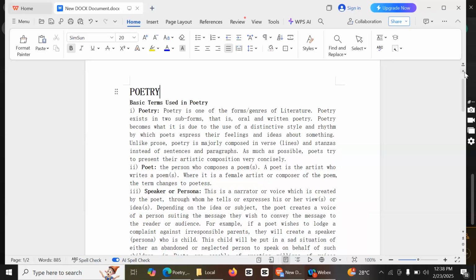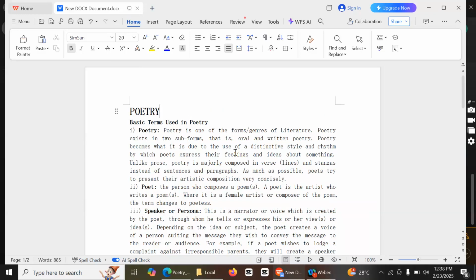But today I want to share with you poetry and the basic terms used in poetry. This will guide you when you are asked any question. It will not be difficult for you because you understand the key terms, the basic terms in poetry. Dear student, let me start from poetry.